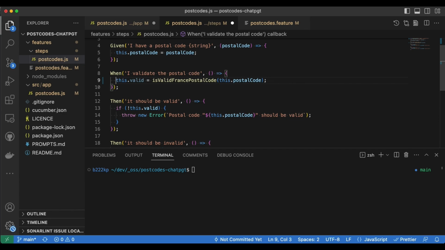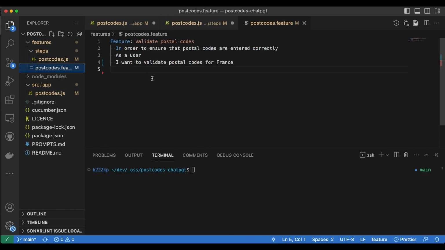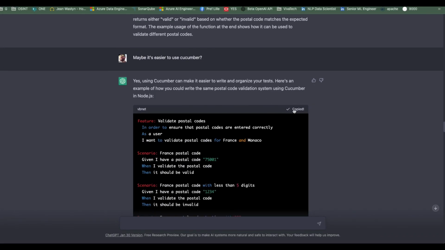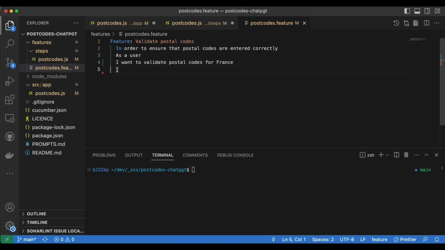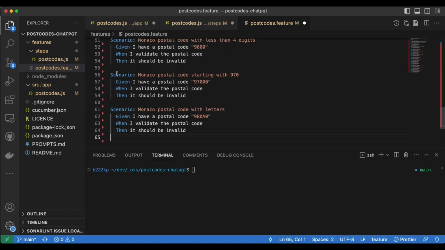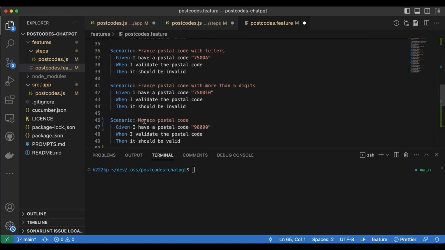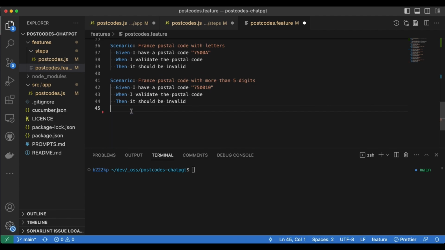That's it. And finally, I'm gonna import my feature file. Again, I'm gonna clean all the Monaco use cases. All right, let's run it.